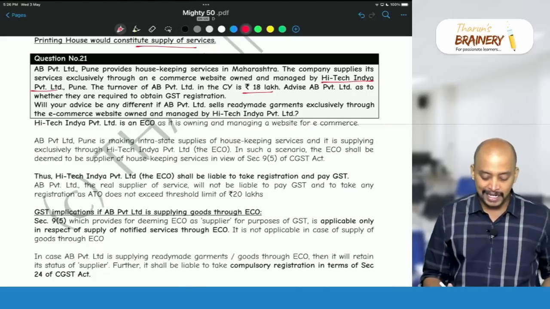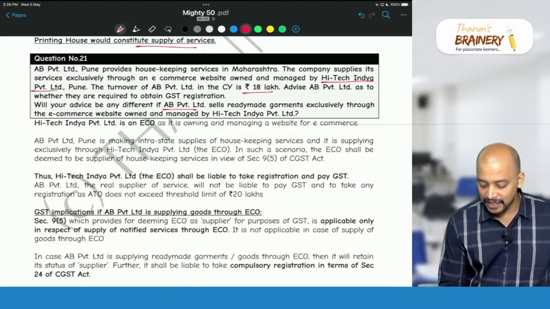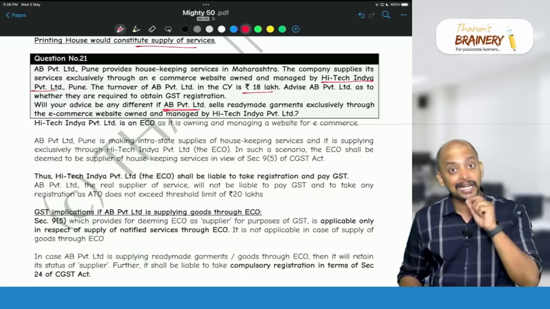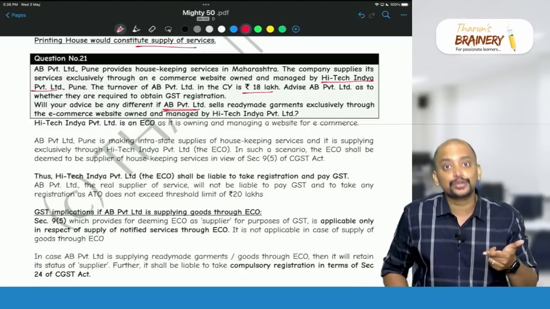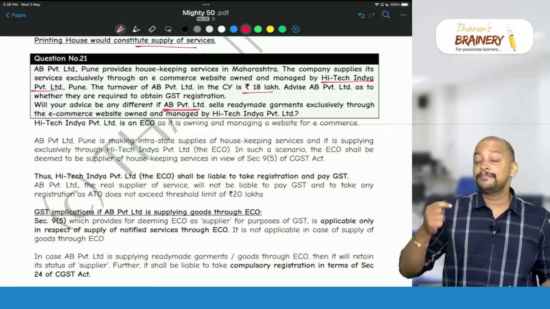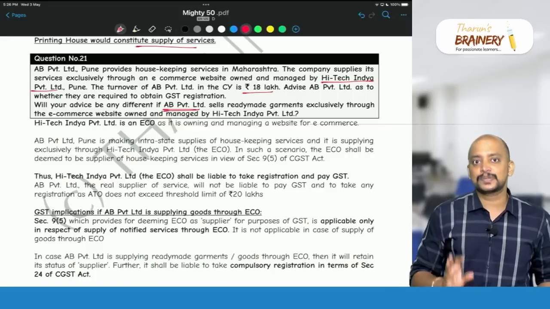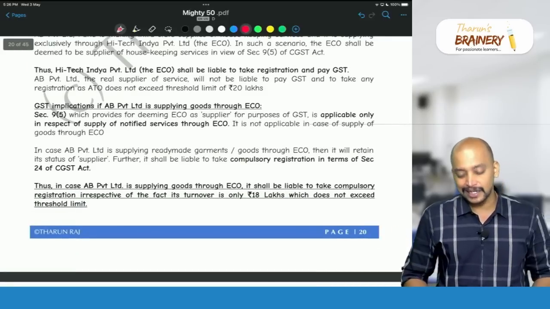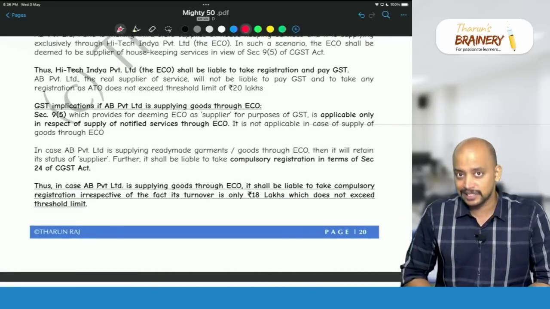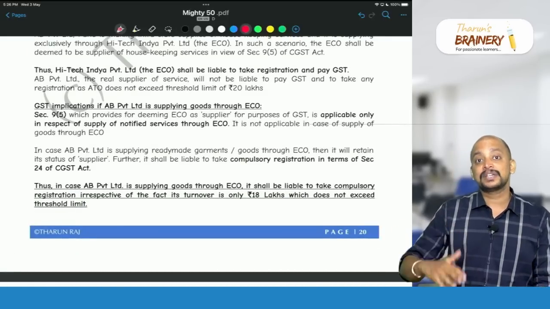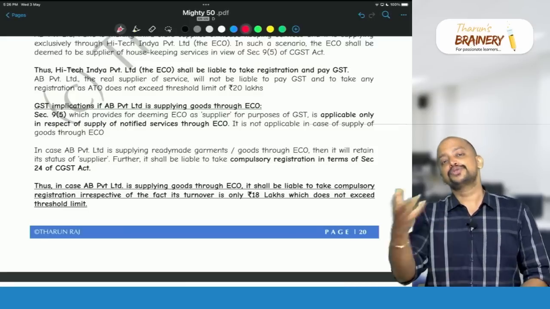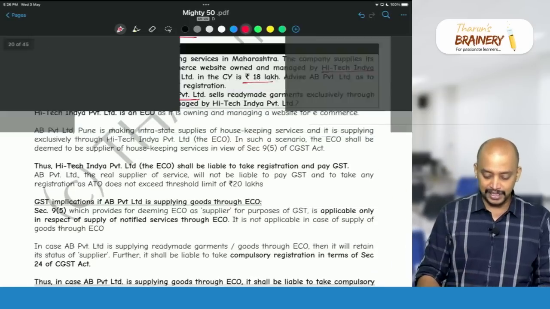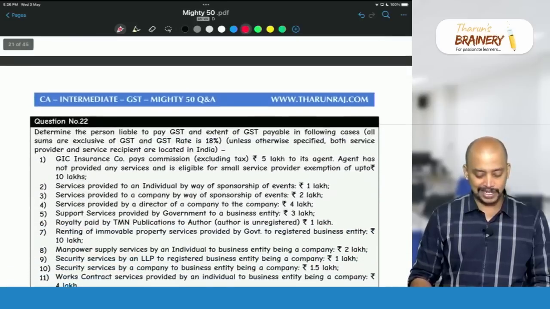So the supplier AB Private Limited only will be paying GST, and in case of supply of goods through an e-commerce operator, they are compulsorily required to get registered irrespective of the threshold limit. So AB Private Limited is compulsorily required to get registered and they will pay GST whenever they are making supply of goods through an e-commerce operator. So this is related to e-commerce transactions.